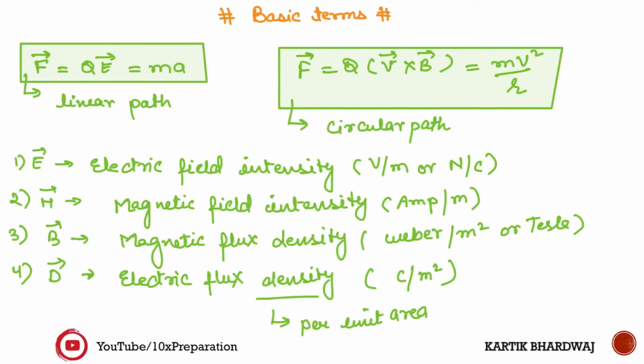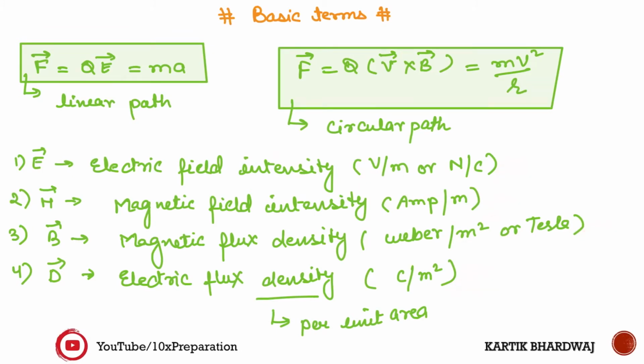Now, come back to the basic terminology. While going through the entire electromagnetics, some family members should be known. In the family of electromagnetics, the core members are E, which is known as the electric field intensity. These units are very helpful, because in many questions, by seeing these units you can sort out the answer.